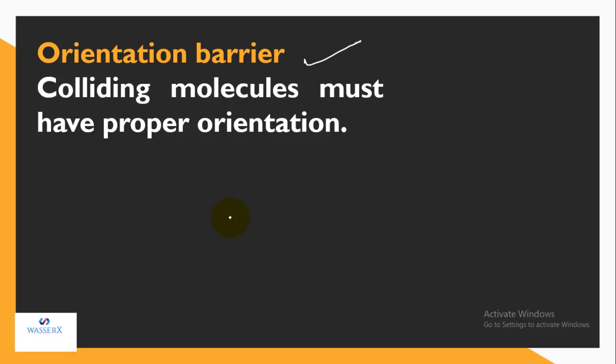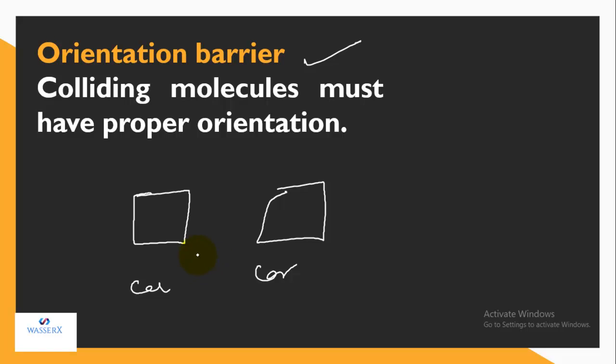I think then you'll become more clear with this orientation barrier. Let's say if we look at the road, we know traffic is there. Let's say we have two cars, and they are moving. When they are moving, let's say by chance they collide with each other, and as a result